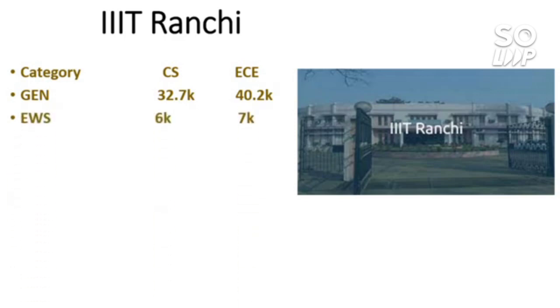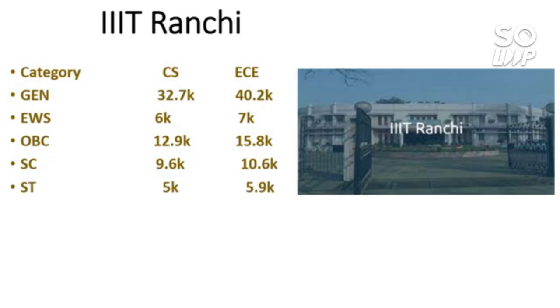For EWS 6 and 7,000, that is for CS and EC, that is the EWS category rank, which you can get by watching the video that I talked about previously. For OBC 12.9 for CS and 15.8 for EC. So this triple IT has two branches, CS and EC, so I am considering both cutoffs here. For SC 9.6 for CS, 10.6 for EC. For ST 5,000 for CS and 5.9 thousand for EC, that is the category ST rank.